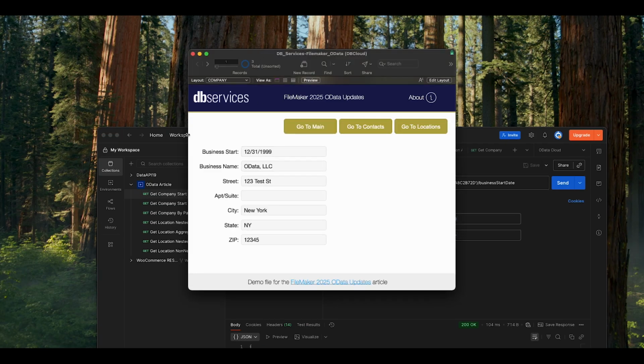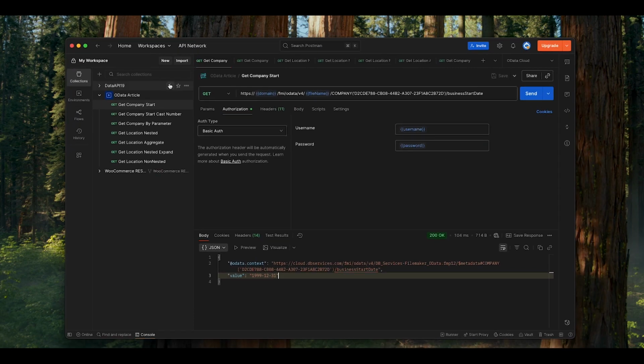Now, what if we wanted that date as a number for the sake of performing some kind of timestamp or date math on our external service without needing additional calculations for conversion? We would just go ahead and add a typecasting argument to the end of our query. We'll see here that this is effectively the same exact query, but with one key difference, being after we declare the field, we are declaring an additional segment for EDM int64.